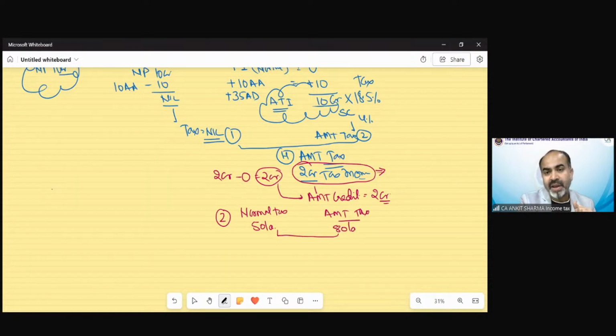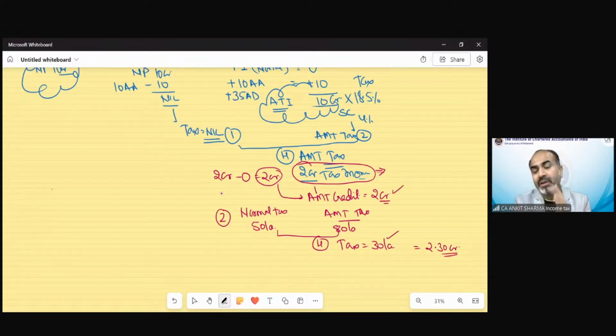So higher would again be AMT tax. In this case, your tax credit would be 30 lakh rupees. So total tax credit would be 2.30 crore cumulative. First year 2 crore credit and now 30 lakh credit. So you now have 2.30 crore credit.